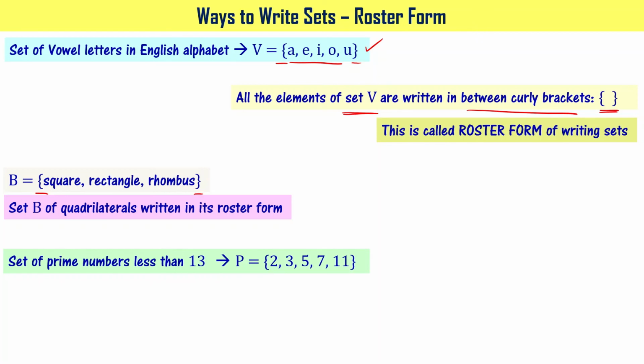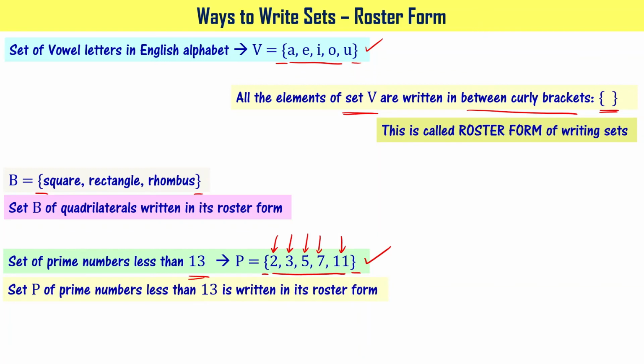2, 3, 5, 7 and 11. These are the prime numbers less than 13, right? So you know that these are the elements of the set. You have written all the elements in between curly brackets. That's why you say that set P is already written in its roster form. Set P of prime numbers less than 13 is written in its roster form. You now understood about roster form.